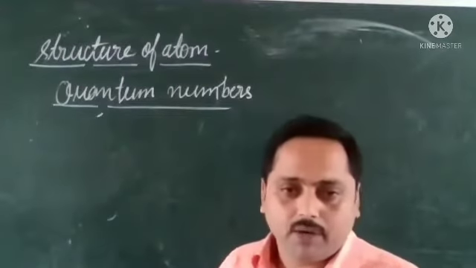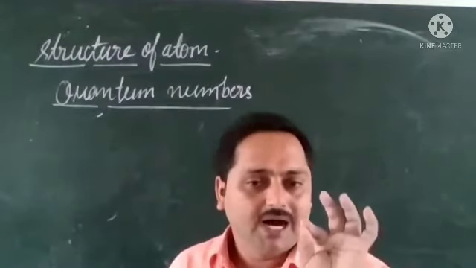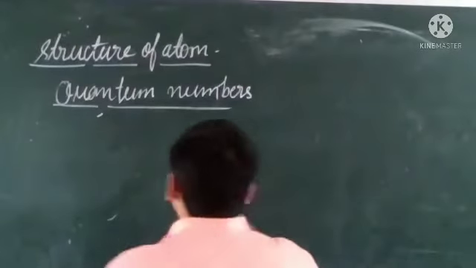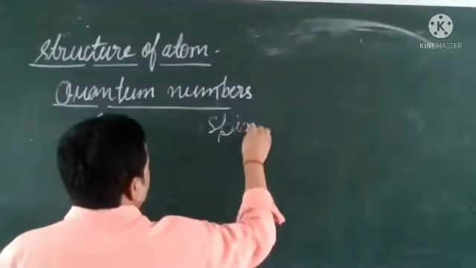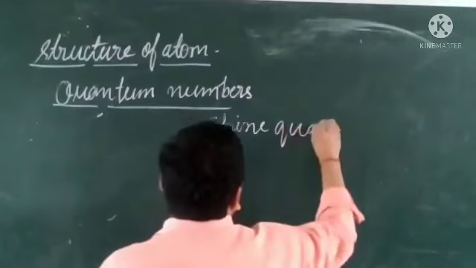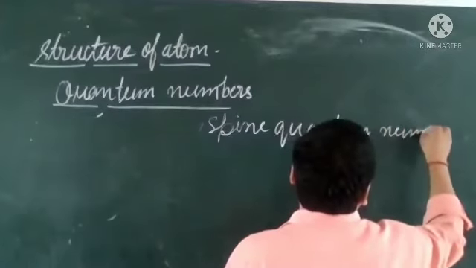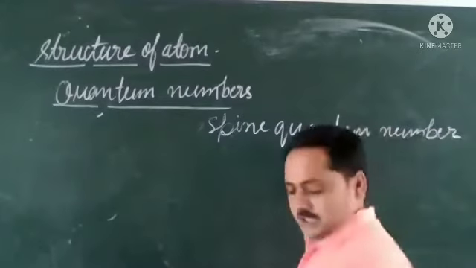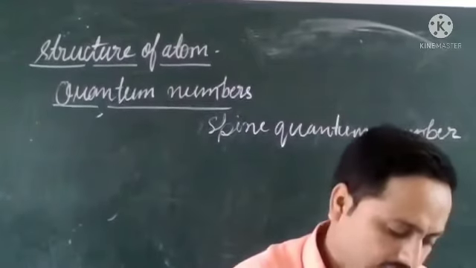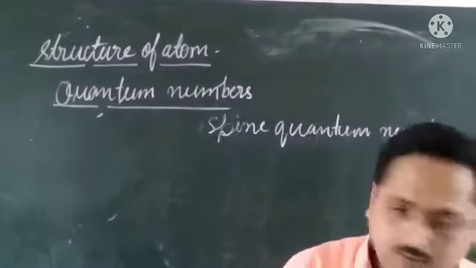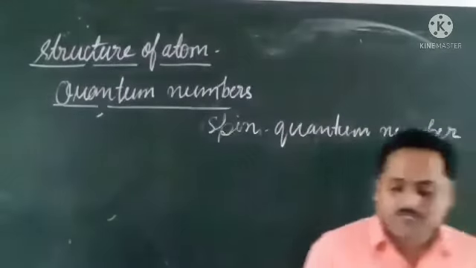So the spin quantum number tells us about the spinning of the electron in the orbital.